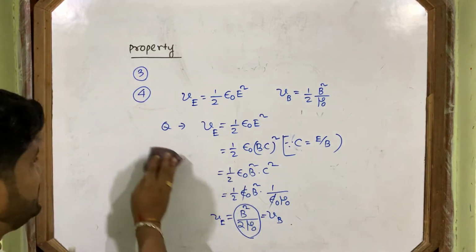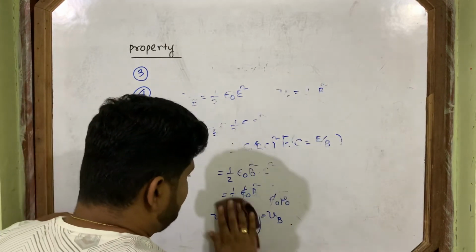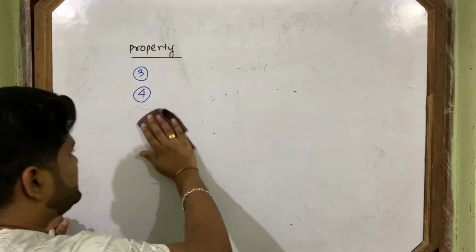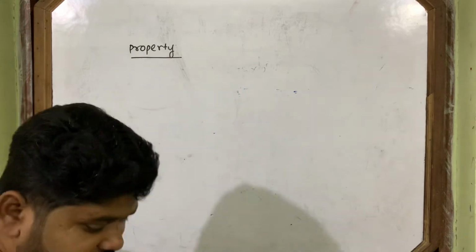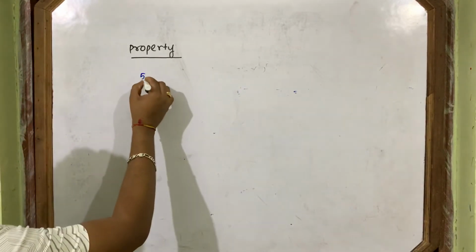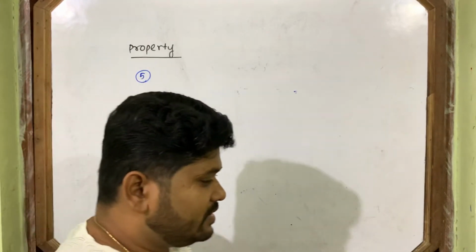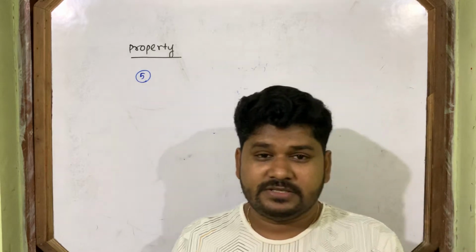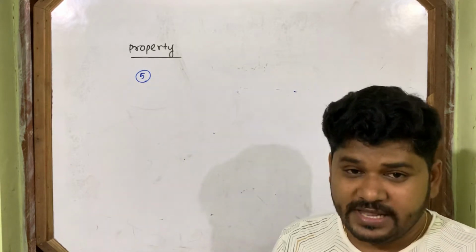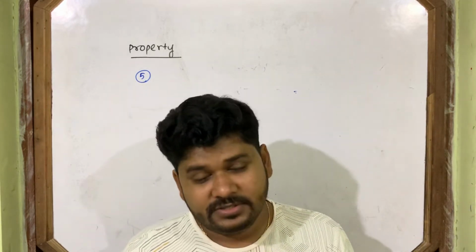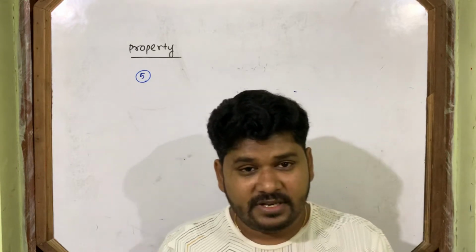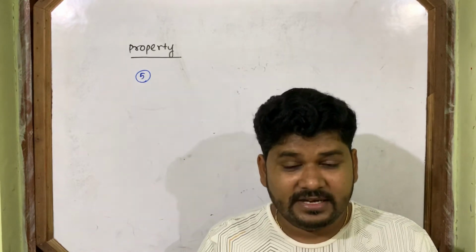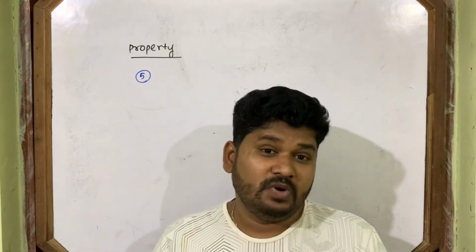Then let's come to the 5th number property. The 5th property is like this: electromagnetic wave obeys the phenomena, shows the phenomena like reflection, refraction, interference, diffraction, polarization.